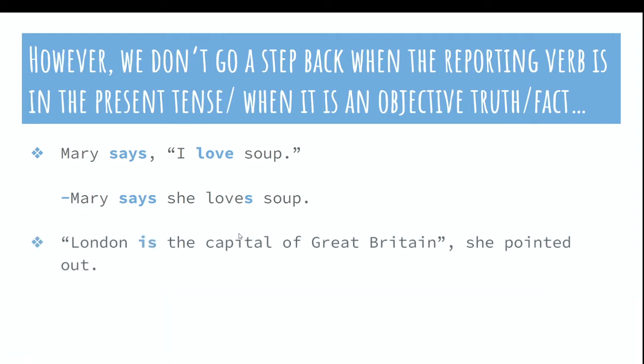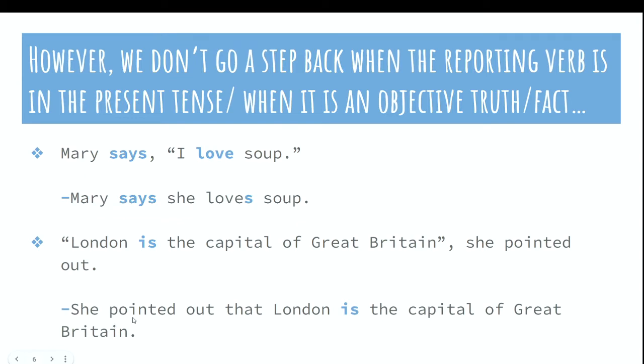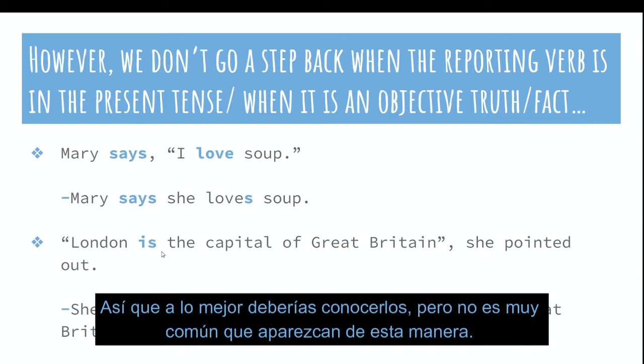London is the capital of Great Britain, she pointed out. In this case, we have an objective truth. Therefore, she pointed out that London is the capital of Great Britain. We should go through this sort of example, but bear in mind that they are not very common in selectividad exams. So maybe you should know about this, but it's not that common that it would happen this way.